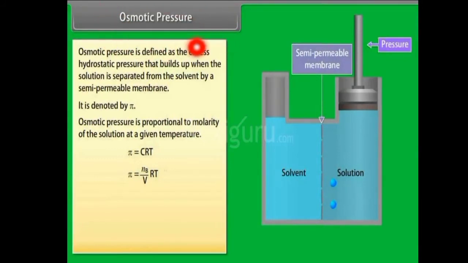This osmotic pressure can be calculated with the help of the formula pi equals CRT. So what is this pi and C, R, T? Pi is the osmotic pressure, and C is the molar concentration of the solute in the solution. And R represents the universal gas constant, and T is the temperature. Now we will see what is C, what is R, and what is T.